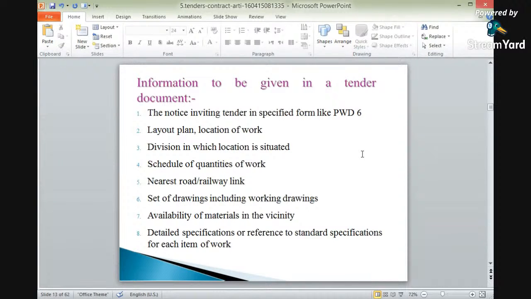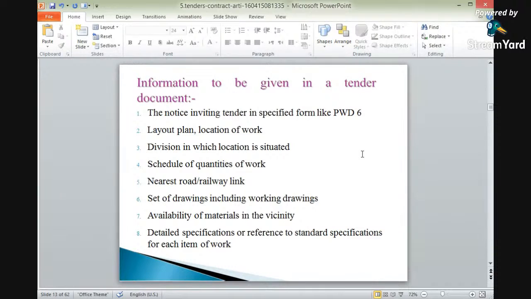It is to be attached. Next is a layout plan, location of work. Next is the division in which the location is situated, the division where the work has to be carried out. It is to be mentioned.